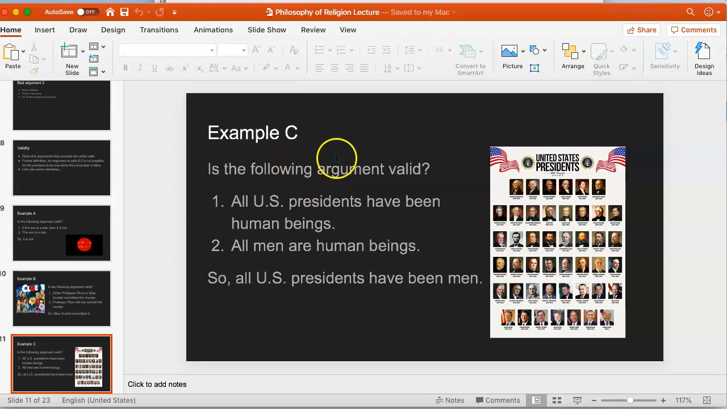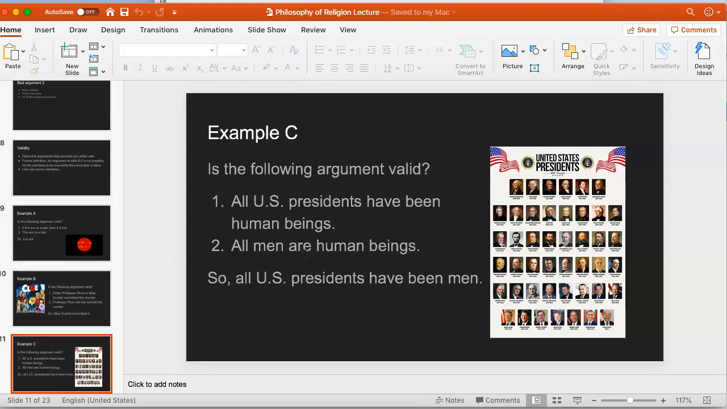Example C, is the following argument valid? All US presidents have been human beings. All men are human beings, so all US presidents have been men. Now this one is perhaps a little trickier, but you should have said that it's invalid. Even though everything in the argument is true, sadly, nevertheless, it's not valid because it's possible for the premises to be true and the conclusion false.